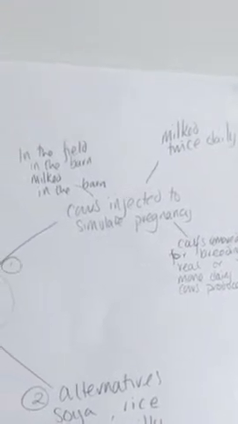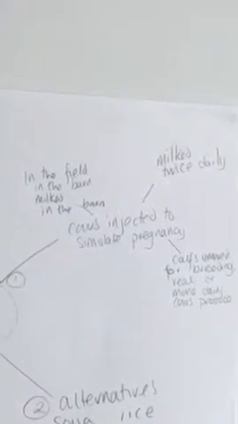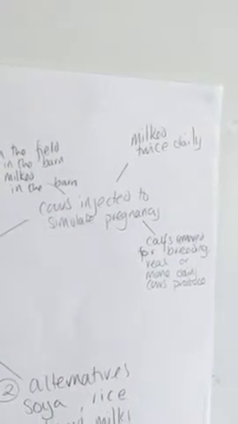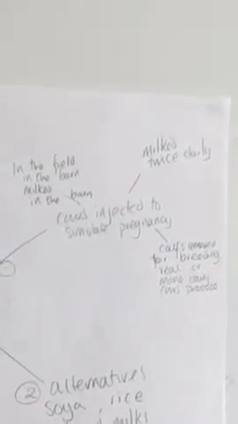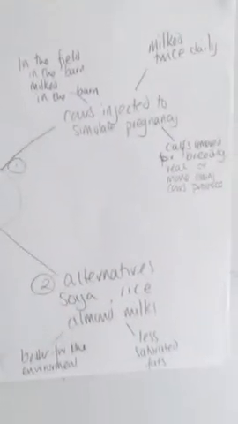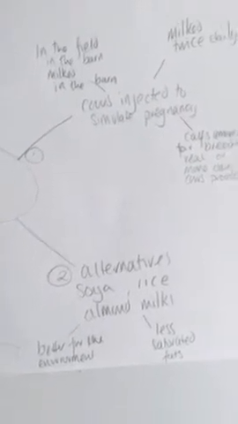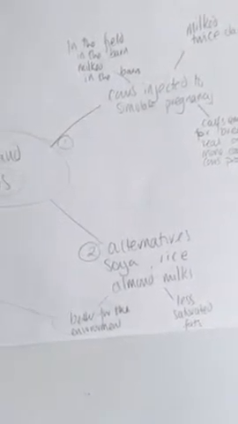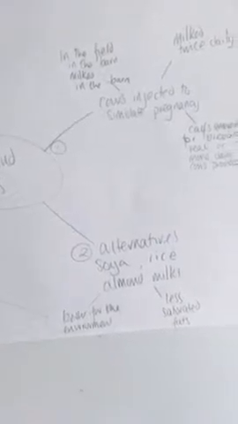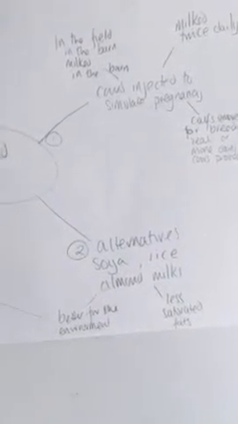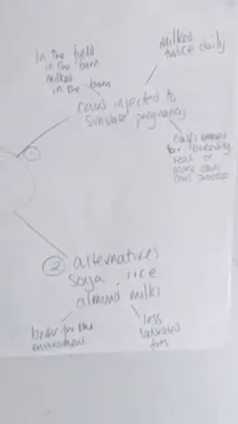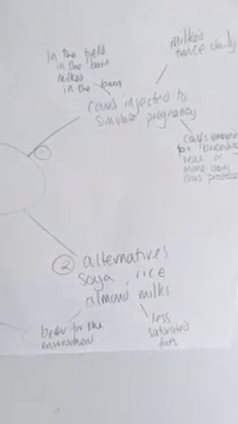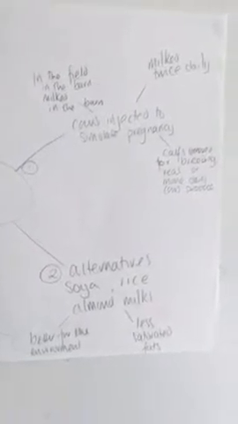So these cows are in a state of constant impression that they are pregnant, even though they're not, just so that we can have milk from them, and the milk should actually go to their calves. There are some alternatives to cow's milk. Soya milk, for instance, which is grown from the soya bean, rice milk, and also almond milk. These have less saturated fats, and more importantly, they are better for the environment.